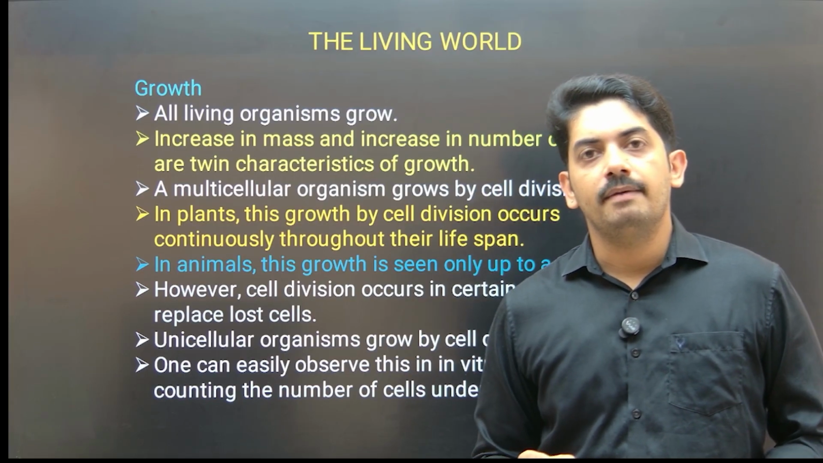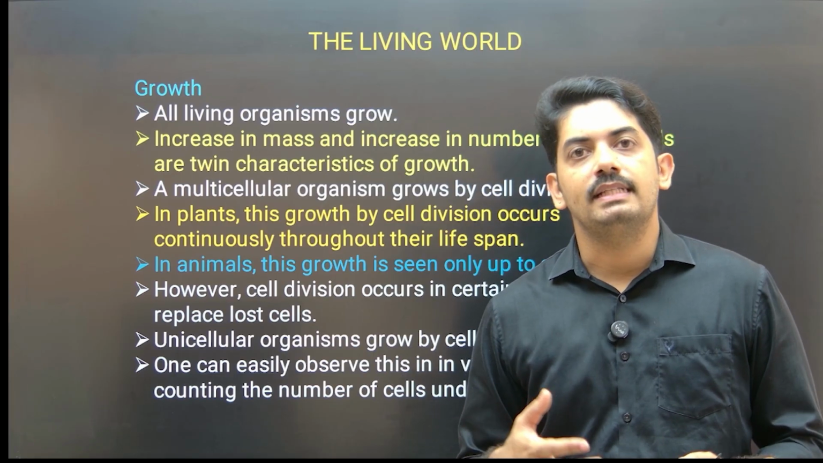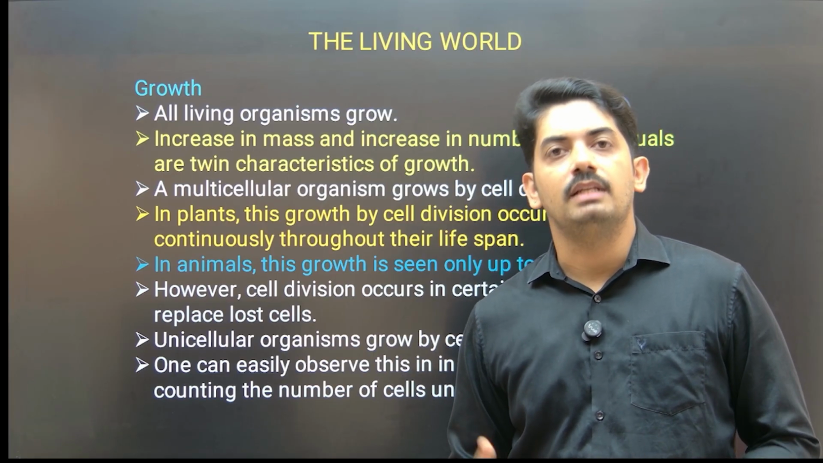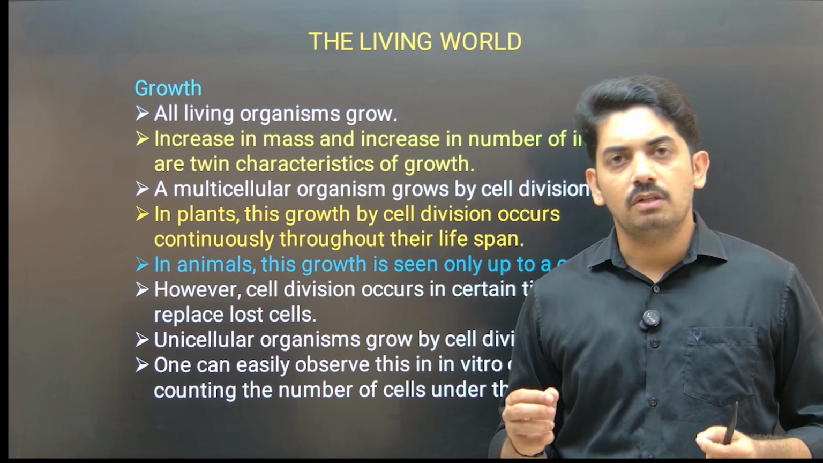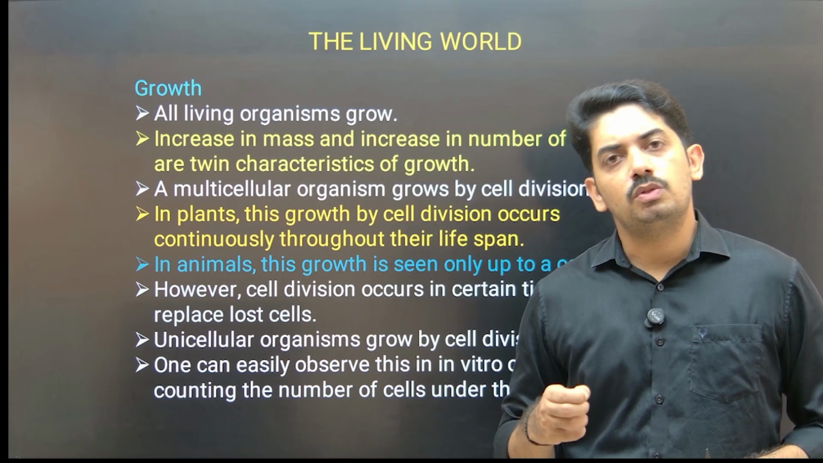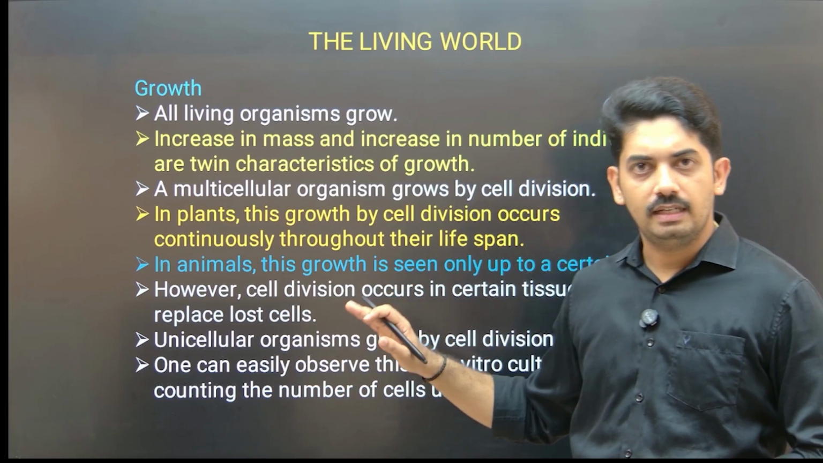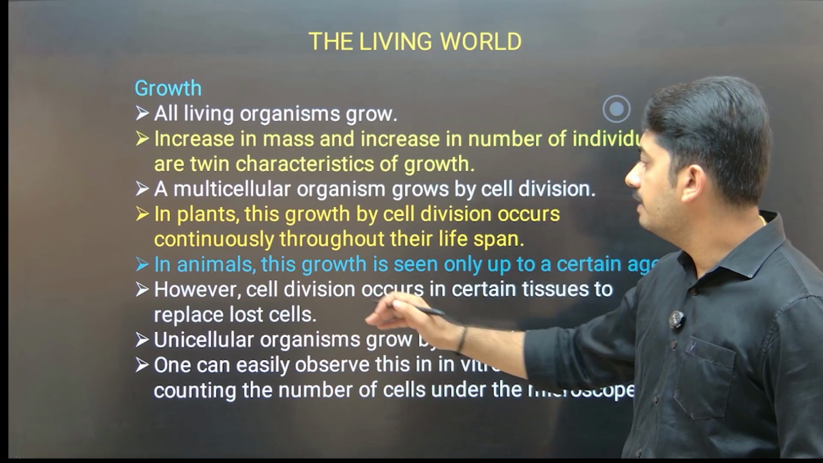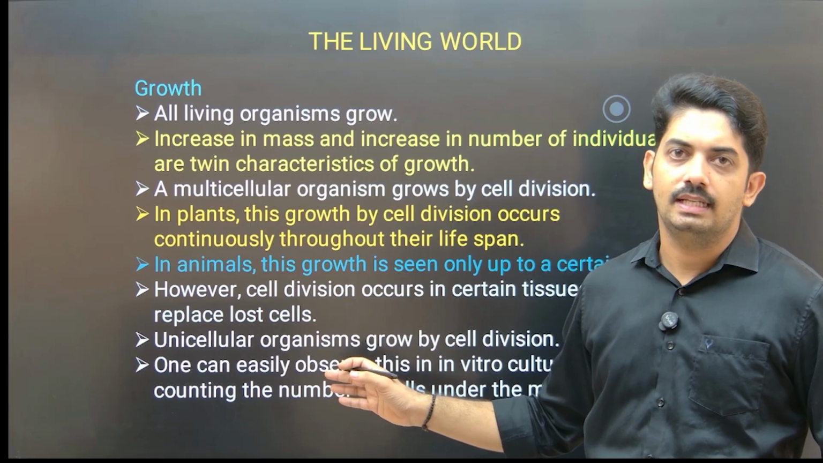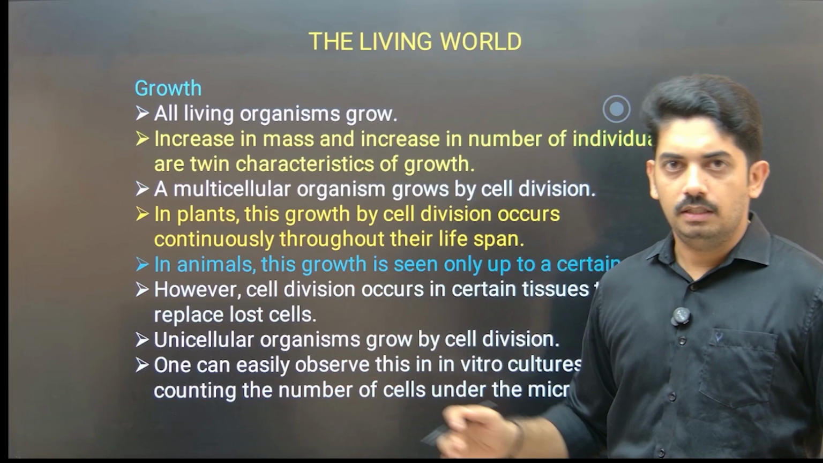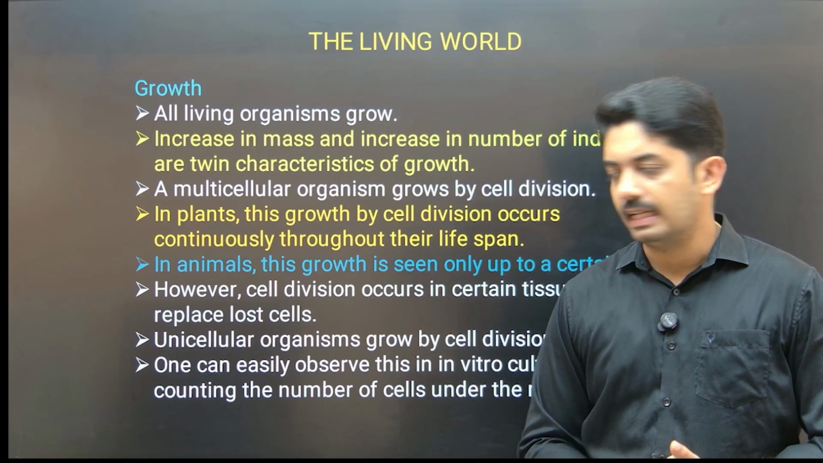In different parts of the plant body, they have meristematic cells. As we know, there is an apical meristem, intercalary meristem, lateral meristem. Meristematic cells are dividing cells. So because of those cells, throughout their life they show the growth. In animals it is up to a certain age. However, cell division occurs in certain tissue to replace the lost cells. In case of animals, even though growth is retarded, the worn out cells are replaced by cell division.